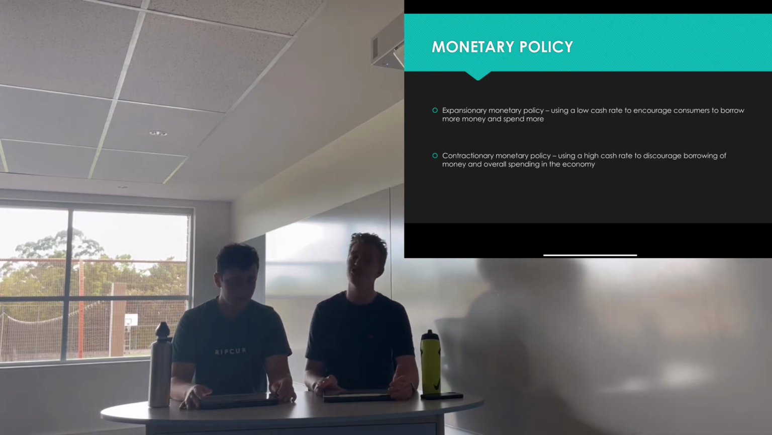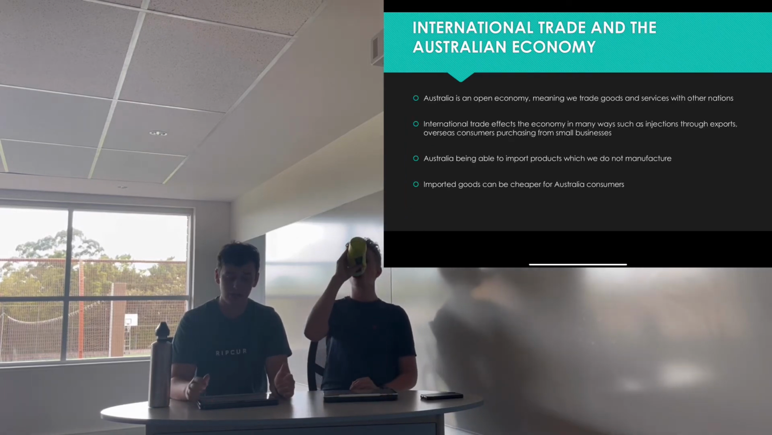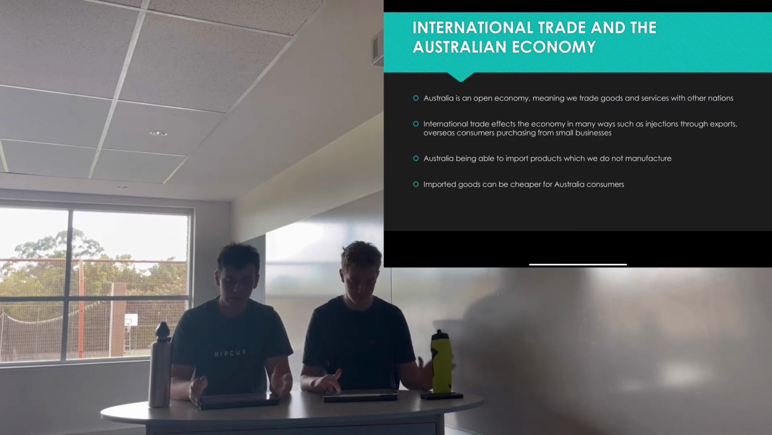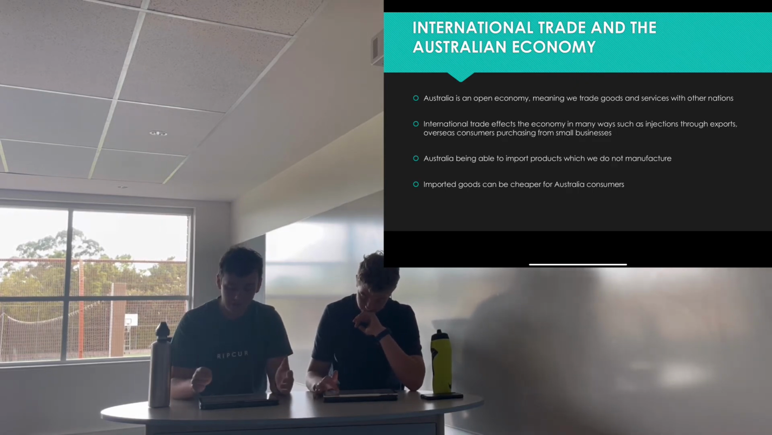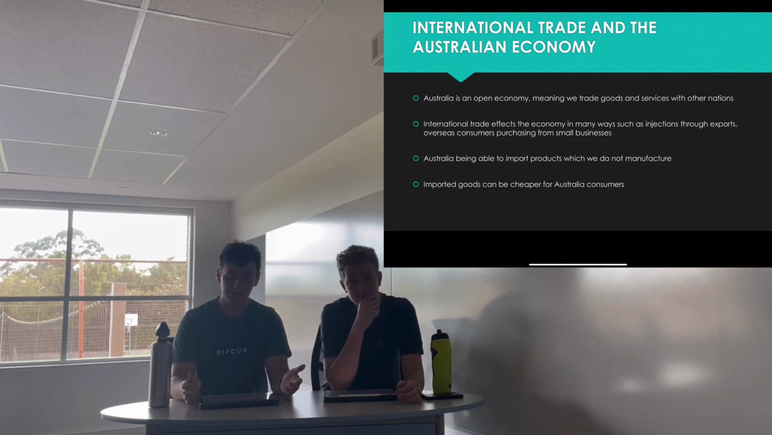Not uninflation, just inflation. Now we'll move on to international trade and the Australian economy. Australia is an open economy, meaning that we trade goods and services with other nations. International trade affects Australia's economy in many ways, including if overseas consumers purchase our goods and services, then this injects money into the economy through exports. Overseas consumers purchasing our goods and services helps local businesses to grow and employ more people within Australia.